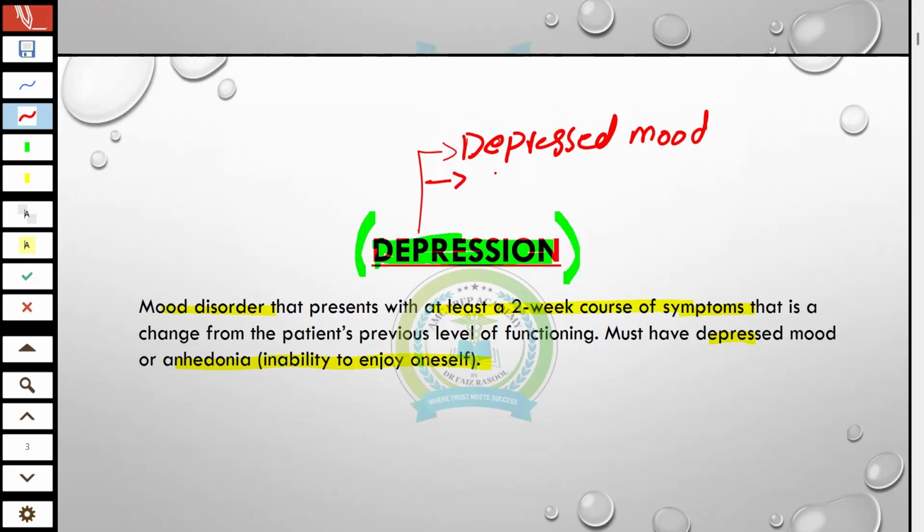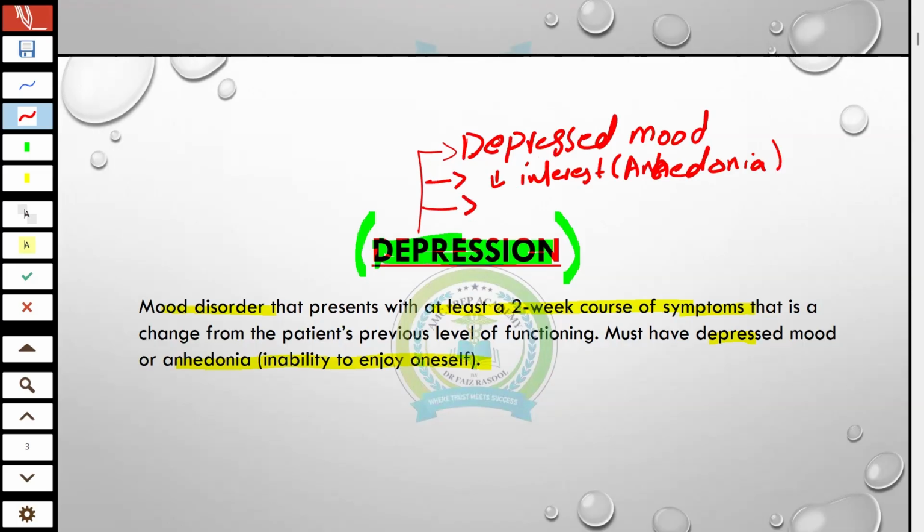Then anhedonia, decreased interest in usual activities. These two symptoms must be present to make the diagnosis.